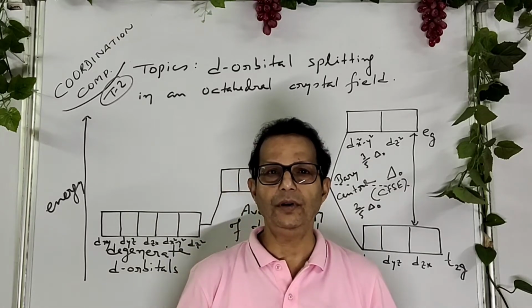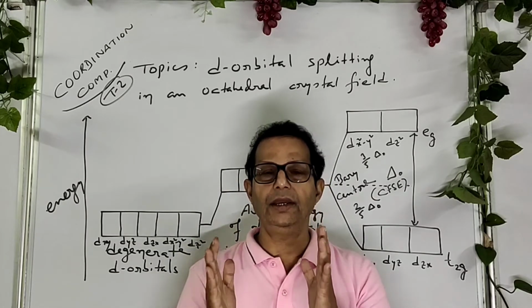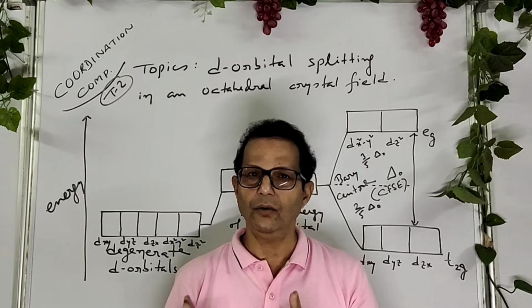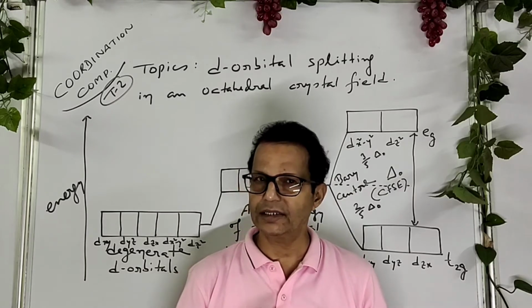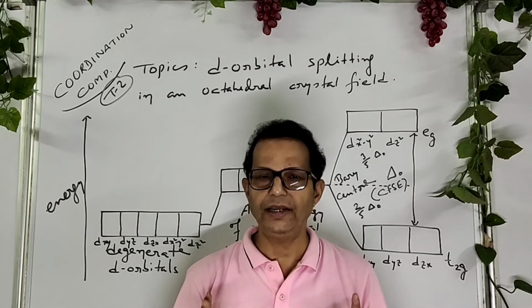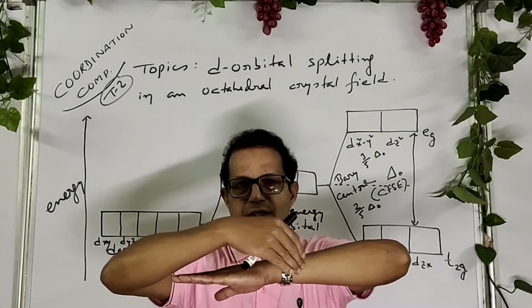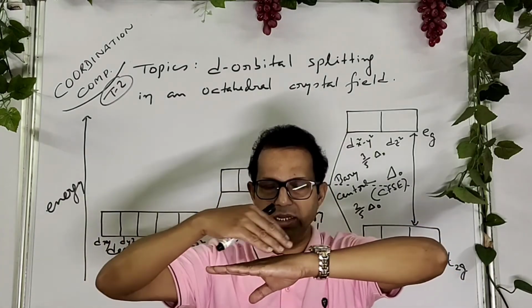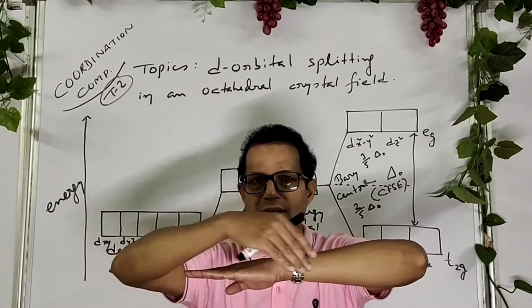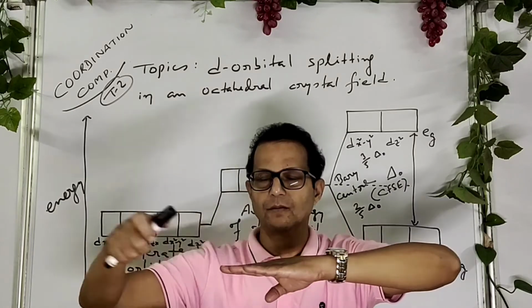For example, dxy, dyz, dzx, dx square minus y square and dz square. Say, consider these are the d orbitals of central metal in a coordination entity.